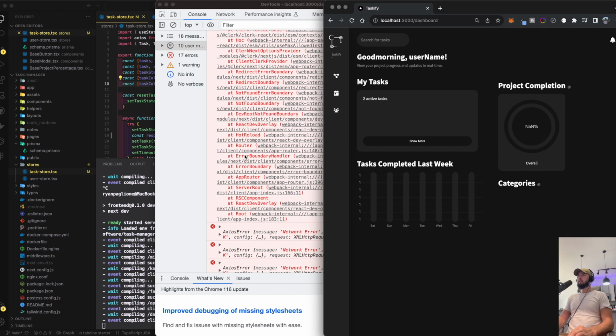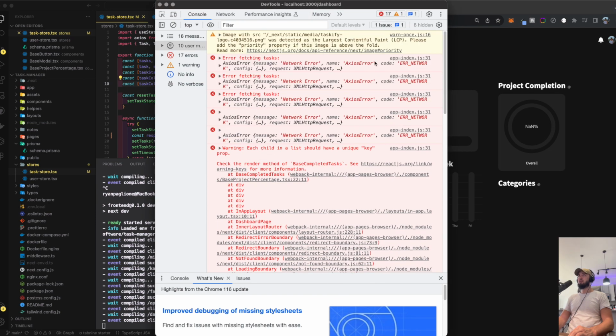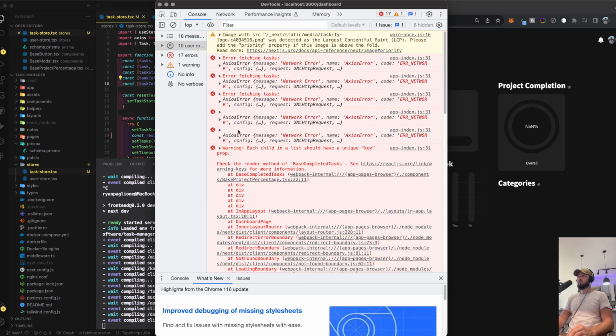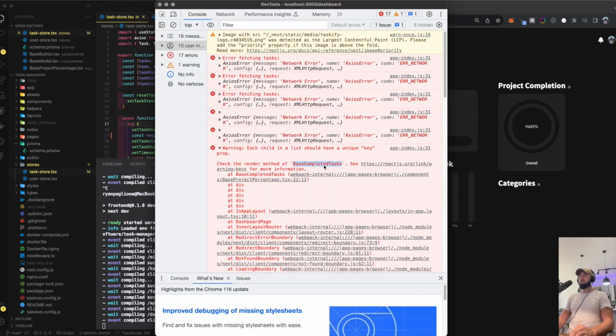Unless we're not connecting. So we have some Clerk instance issues, Clerk context provider, network error, because we're doing like 5 different fetches for 4 different components, right? We have a fetch here, we have a fetch here, we have a fetch here, and a fetch here. So there's 1, 2, 3, 4. Each child should have a unique key property, base completed task. That's a simple error.